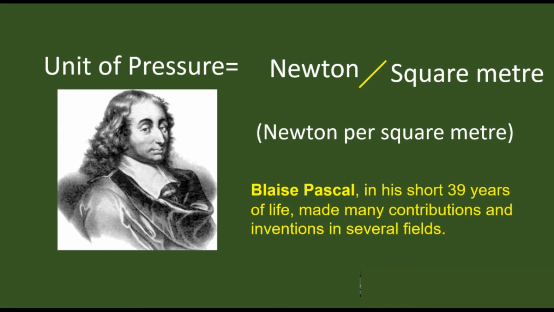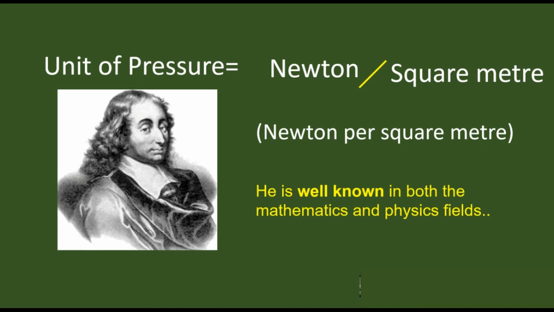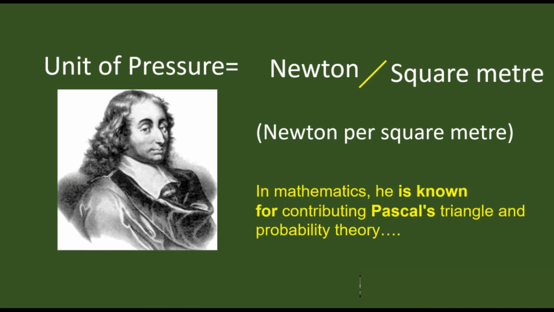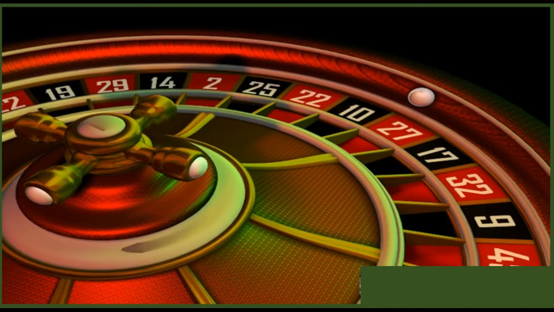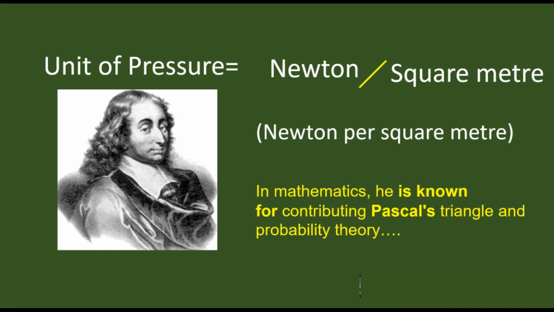Being a genius in maths and physics, right? He invented the early digital calculator as well as even the roulette machine. You must have seen a roulette machine in films where people go and place a bet in a club or a pub, and it rotates. That's a roulette machine. So what's his name? Blaise Pascal.